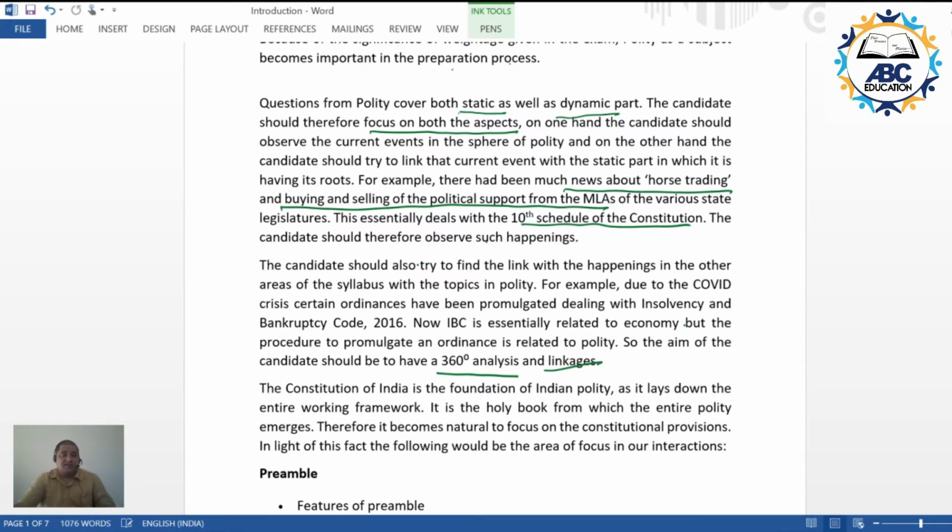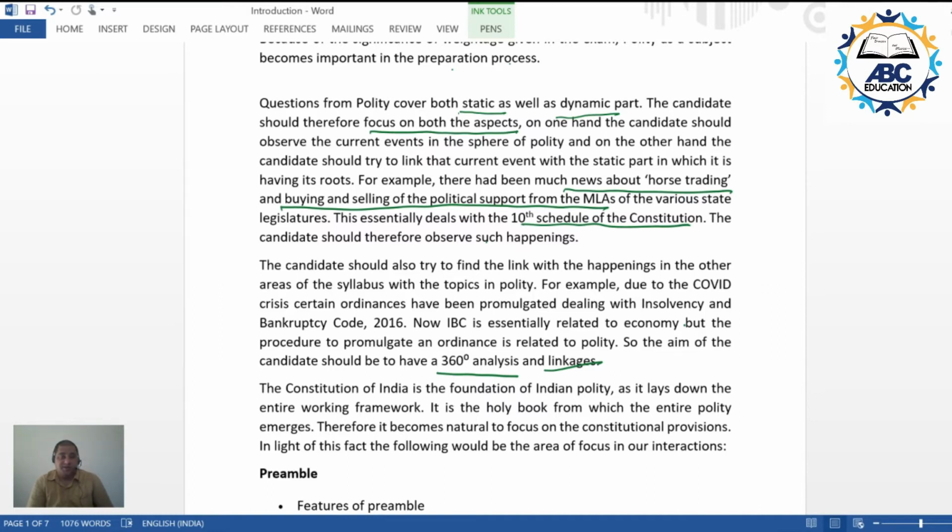Everything is connected to everything else, meaning thereby the candidate has to not only find a link with the current events in a very straightforward manner with respect to that particular topic, for example, as we took the example of horse trading of MLAs and linked it with the 10th Schedule. Now this, on the face of it, looks related to Indian polity.